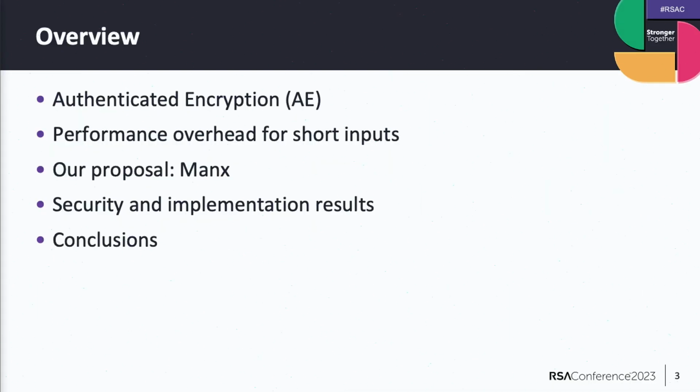So the content of my talk is as follows. I first describe a very basic fact about authenticated encryption, and then we move to our research question, namely the performance overhead for really short inputs. We proceed to our proposal, which we call MANCS, and provide the security analysis and the implementation result. And finally, we conclude.